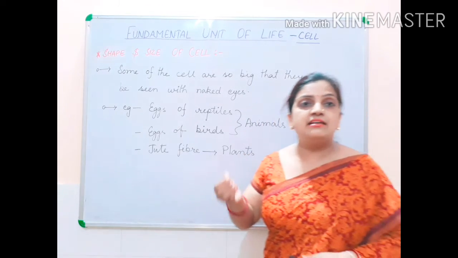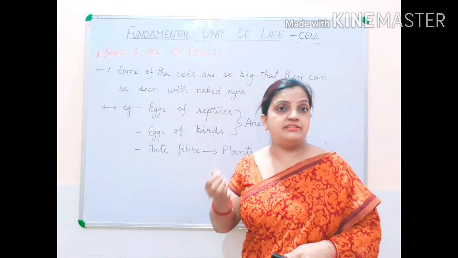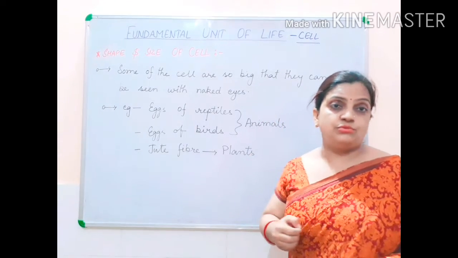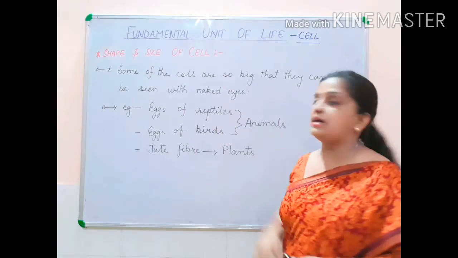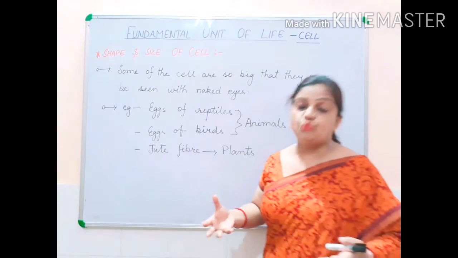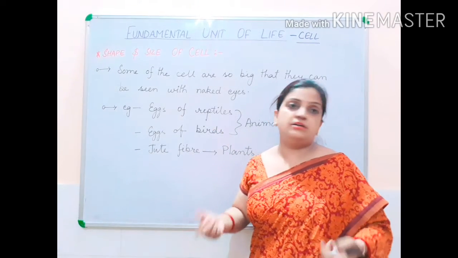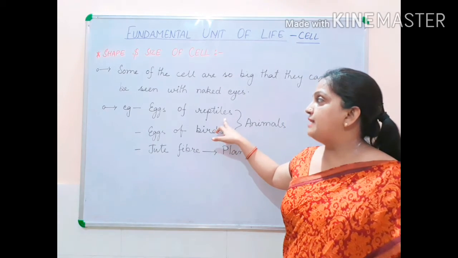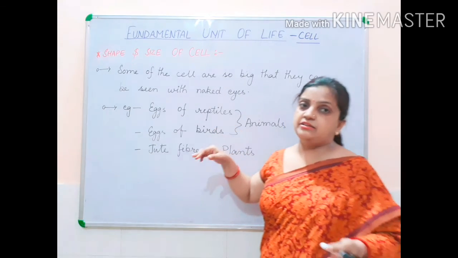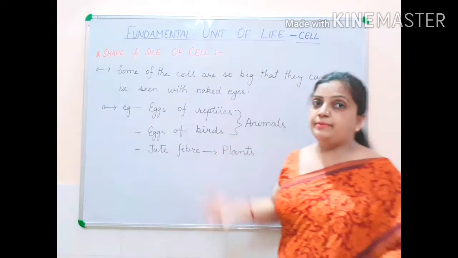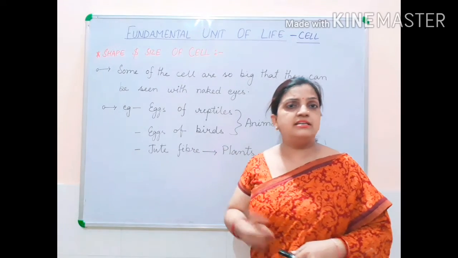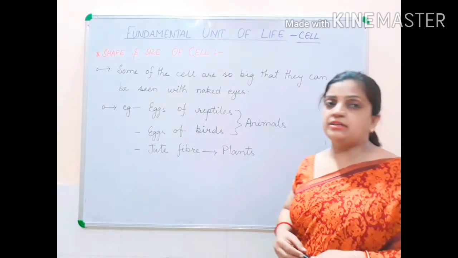We can see the eggs of small insects, even small ants also, but we are not talking about ants here. Here I have given the example of reptiles. That means they are so big that we can observe them, so the eggs of reptiles can be seen with the naked eyes. Birds' eggs are also visible. We can see a bird's egg with our naked eyes.